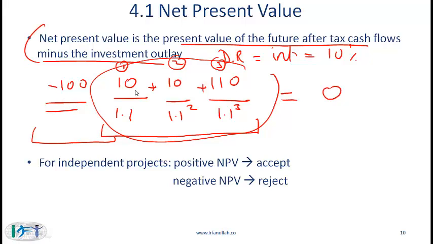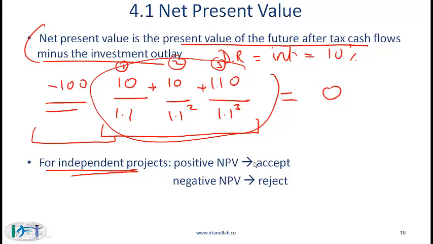If we had higher cash flows, then the NPV would be positive. If we had lower cash flows, then the NPV would be negative. This brings us to what's called the NPV decision rule. For independent projects, a positive NPV means that you should accept the project.